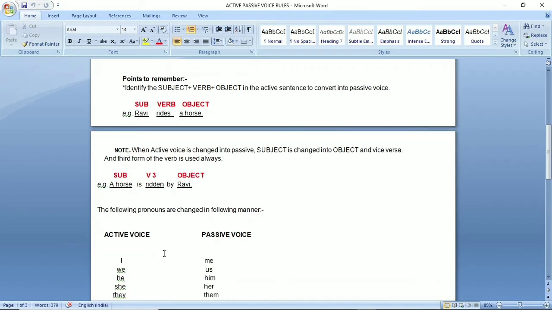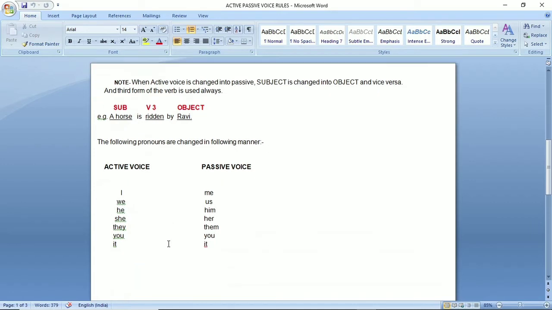Now, students, when we change the pronouns in active voice to passive voice, they are converted into third person. For example, see this list. I is changed into me.